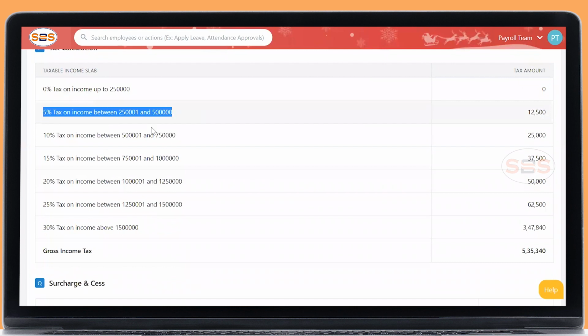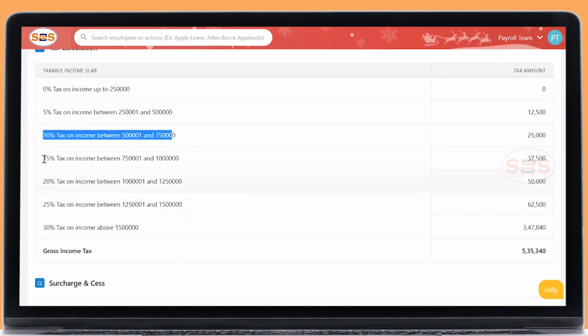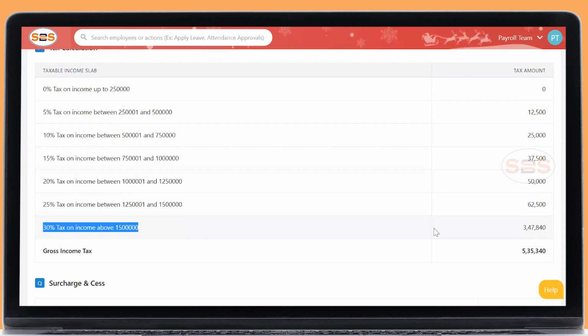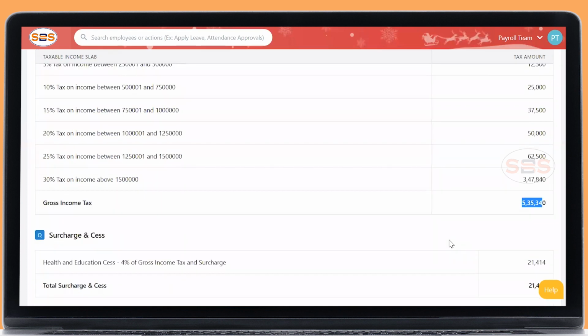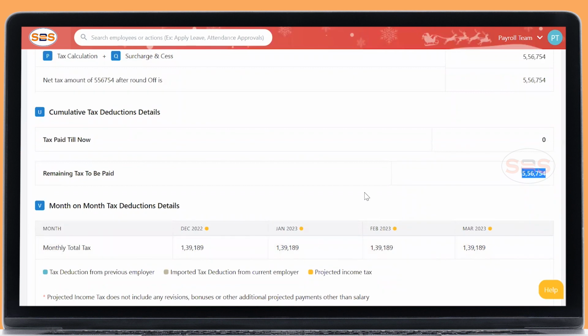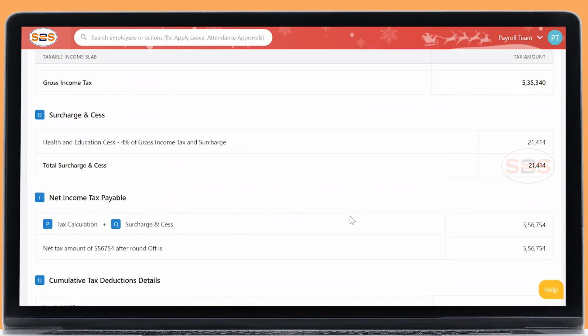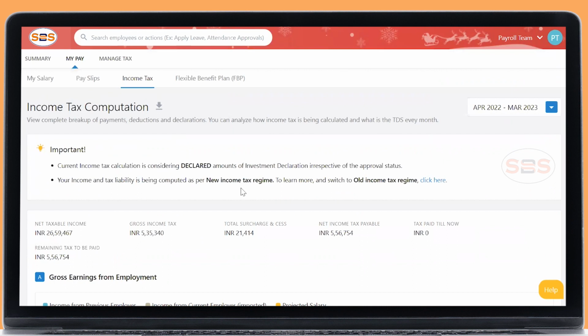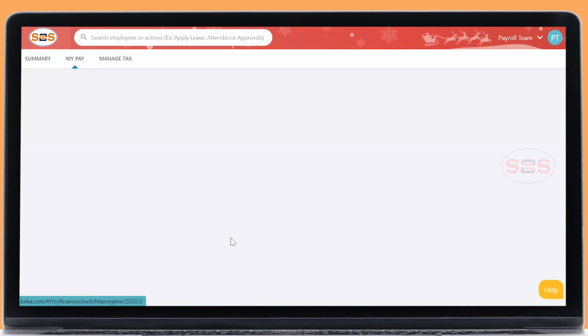It's calculated as per the new tax regime. For every 2.5 lakh it has been calculated, and the remaining amount with the 30% slab. For this amount, there will be a cess charge, plus you will have the remaining tax to be paid, which will be split into equal months. If you don't have any investment, please switch over to the new income tax regime. If you have any investments, switch over to the old tax regime. This will save you a little bit.